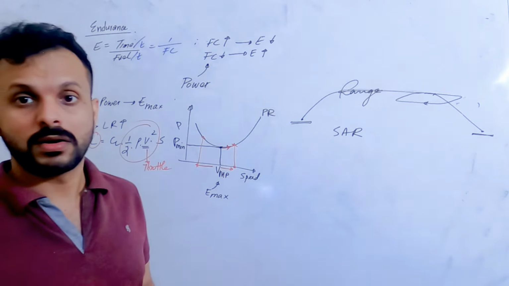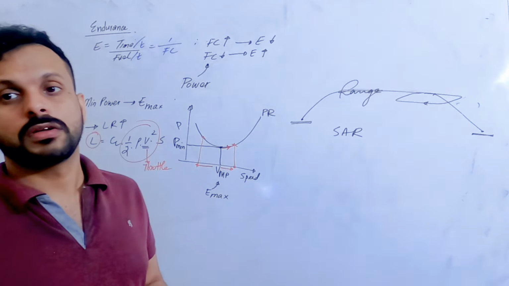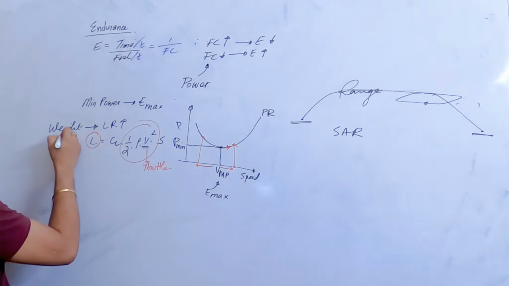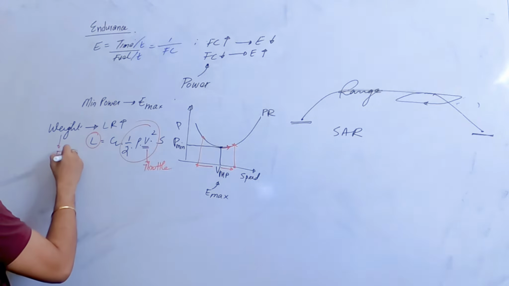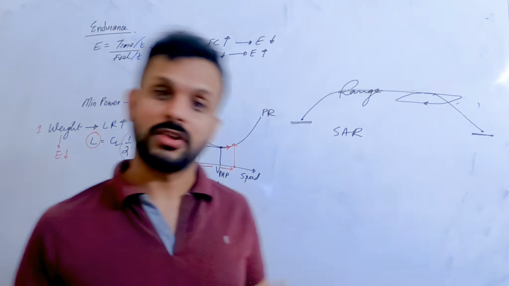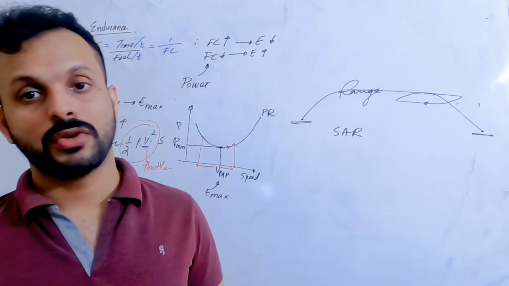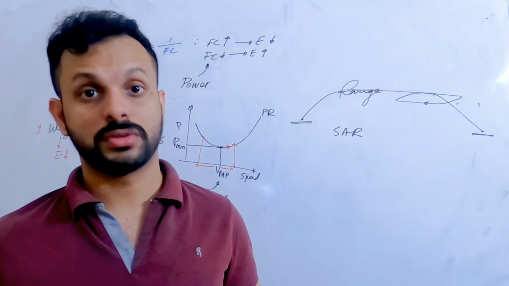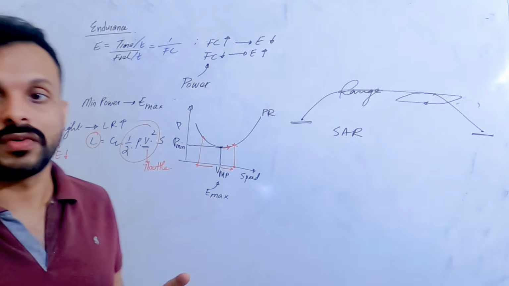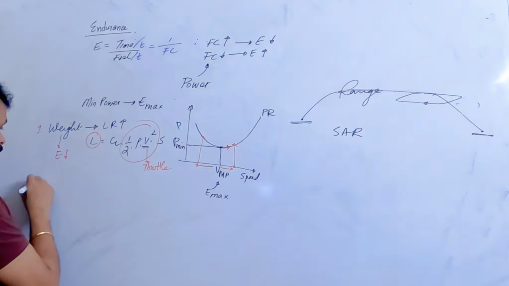You are now consuming more fuel, and therefore your endurance is going to crash. Therefore, with increasing weight, your endurance drops, which means if you could stay 2 hours with 2000 kilograms, you can stay only 1 hour 15 minutes with 2500 kilograms. As the weight increases, the amount of time you can stay in the air with the fuel available reduces.